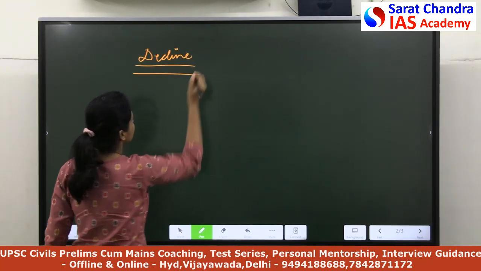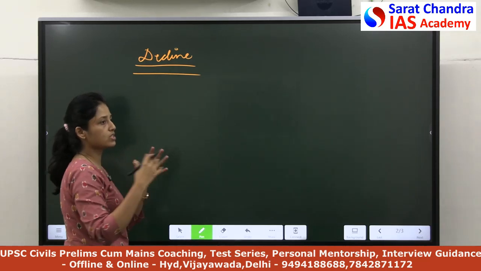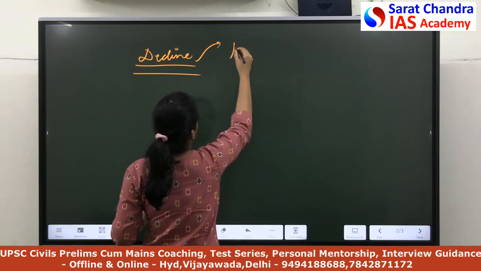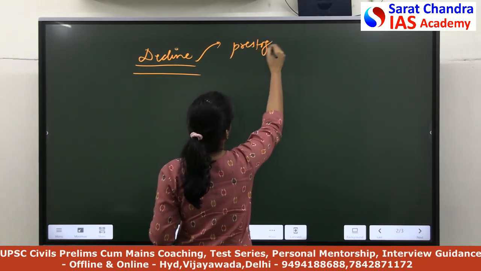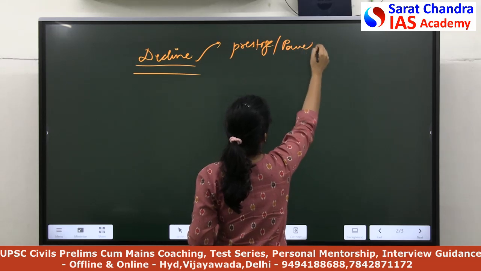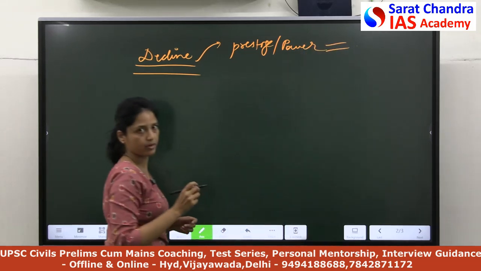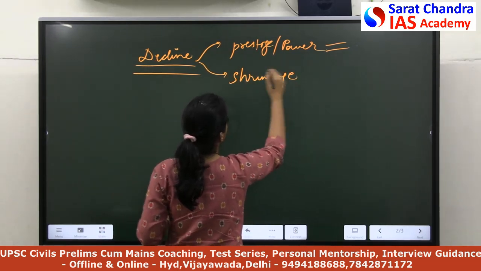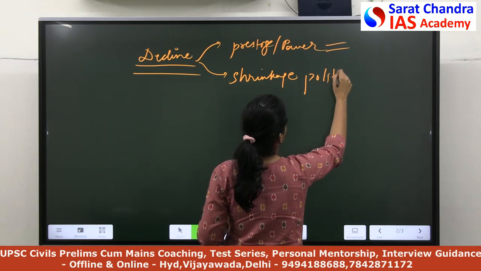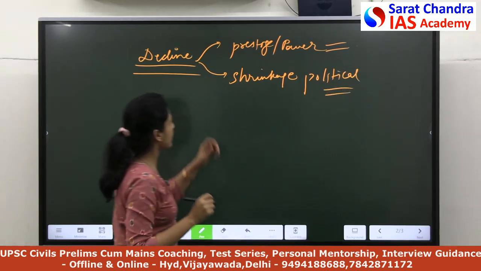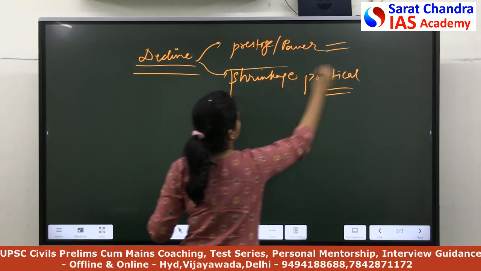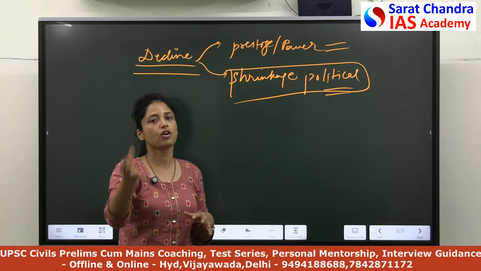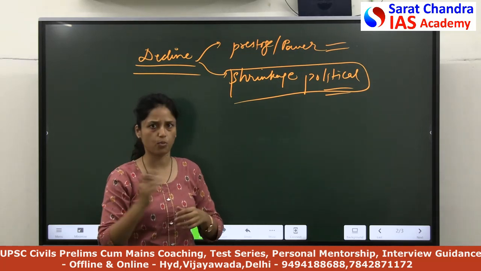So let's first start with how you will write the decline. You have to basically write 2-3 points which were part of the decline. For example, there was decline in the prestige and power. You can write if you have some other points here. Also, there was shrinkage in the political territory. So this is my point of view, that I will be making a map in this point. I will show how the political territory shrank. But it's your creativity. You can use a map in another point also.